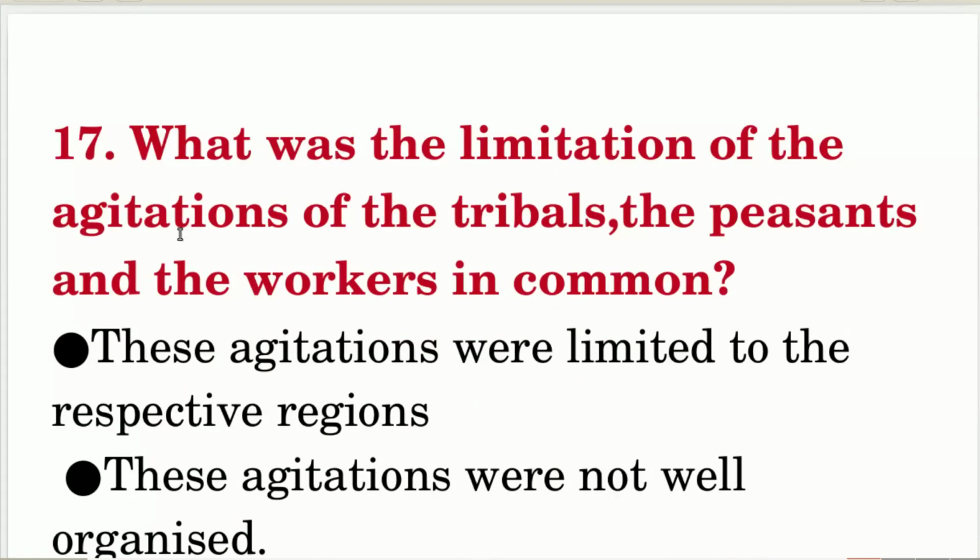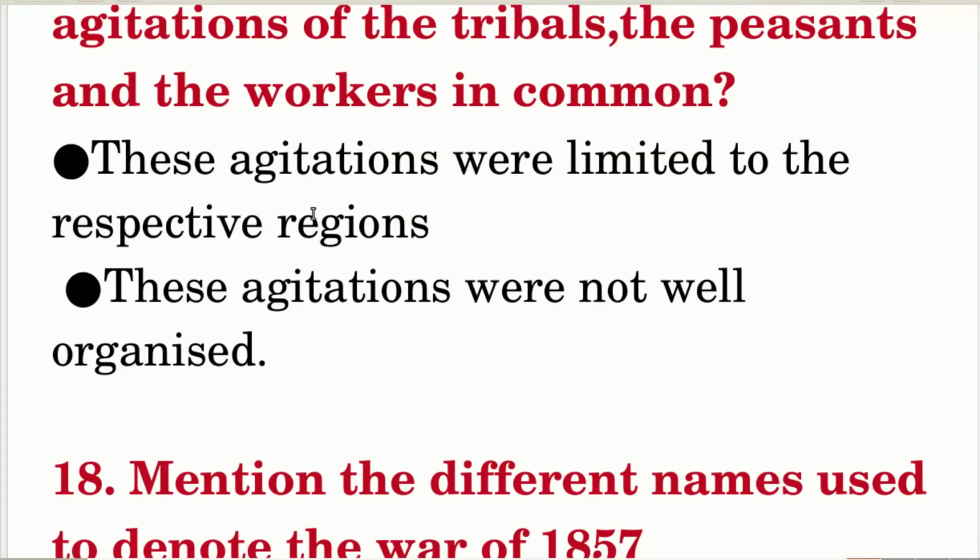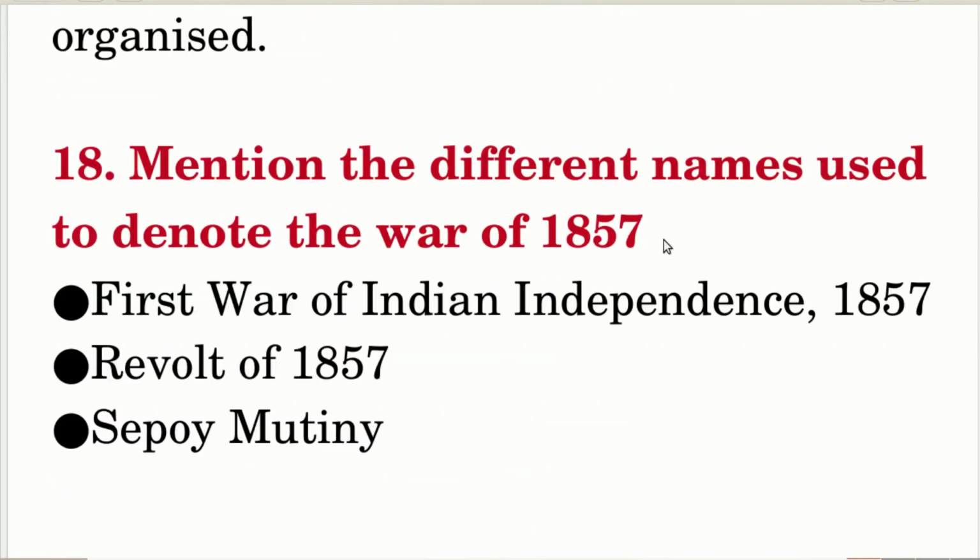What was the limitation of the agitations of the tribals, the peasants and the workers in common? These agitations were limited to the respective regions. These agitations were not well organized. Mention the different names used to denote the War of 1857. First War of Indian Independence, Revolt of 1857, Sepoy Mutiny.